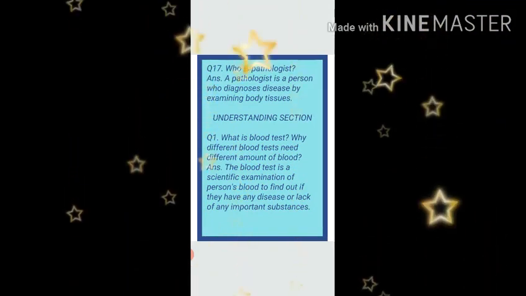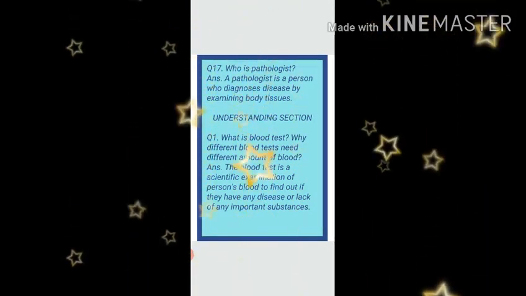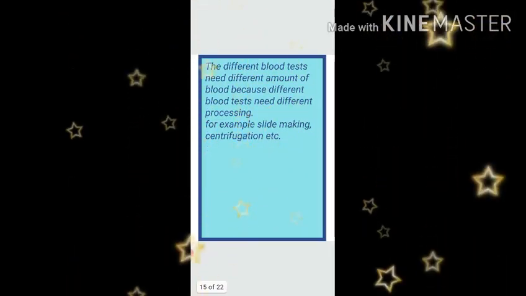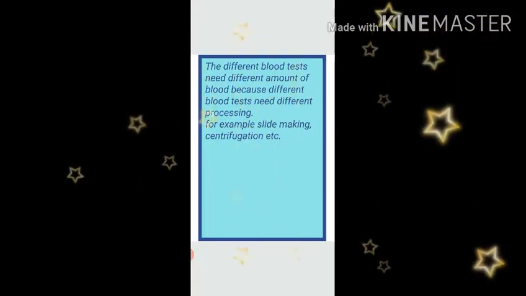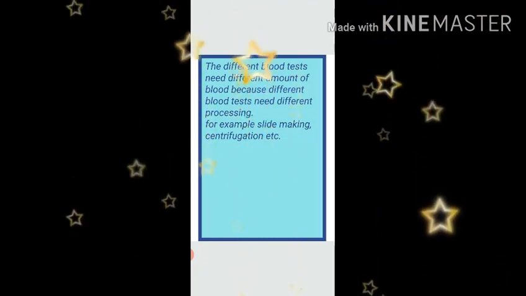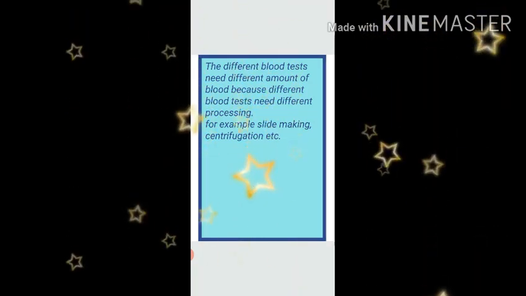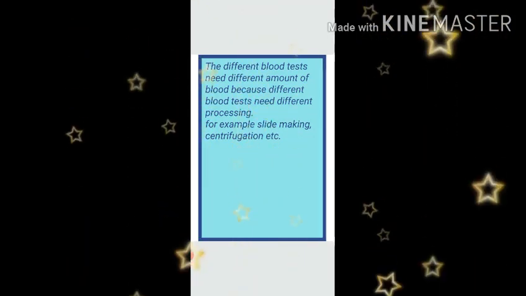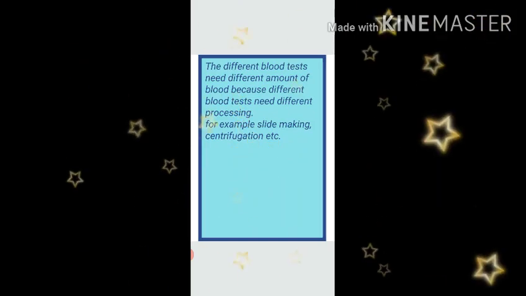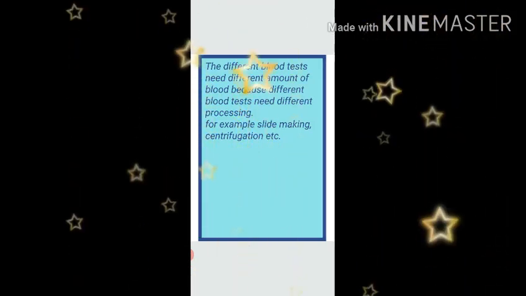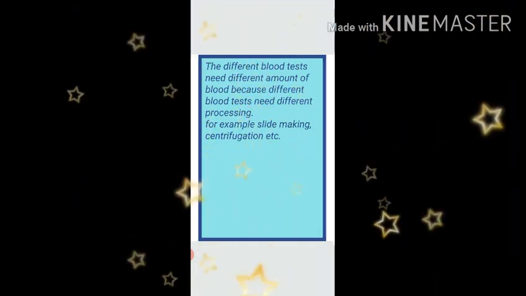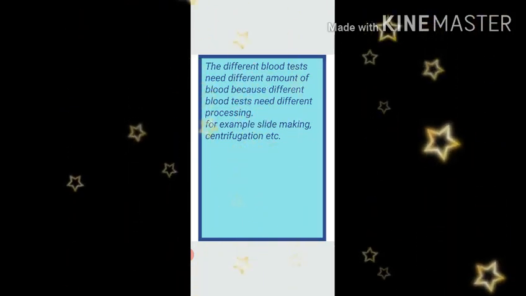For example, to find out the lack of iron in the blood. Now let's see why different blood tests need different amount of blood. If you remember, in case of malaria blood test, doctor has taken out few drops of blood from Rajat's body. And in case of anemia blood test, doctor has taken out a syringe full of blood from Aarti's body. So different blood tests need different amount of blood because different blood tests need different processing.